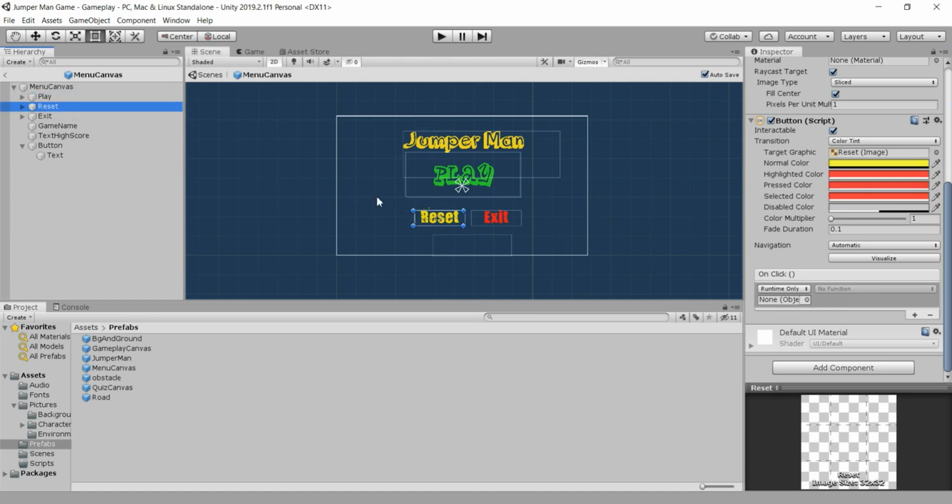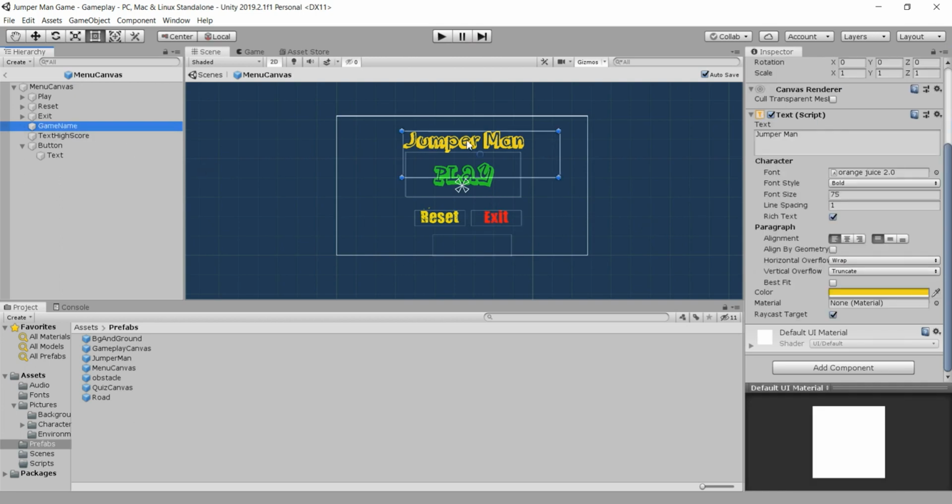We also have our reset button, that is the very same button as our play button, and the exit button that will not have any function attached, because we can test this exit button just when we build this game as a real app, and for that reason we will not code this exit button in this tutorial.